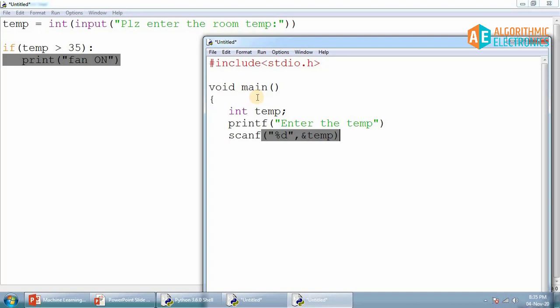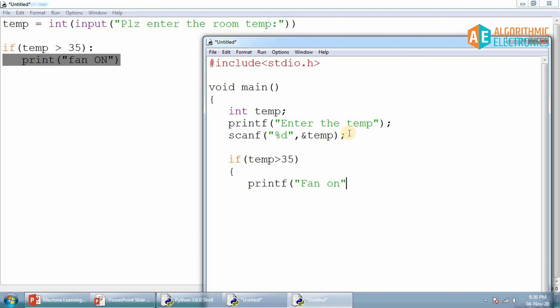Obviously, the semicolon after every statement is required in C language, and then you write the if statement: if temperature is greater than 35, and then this is important, printf "fan on".